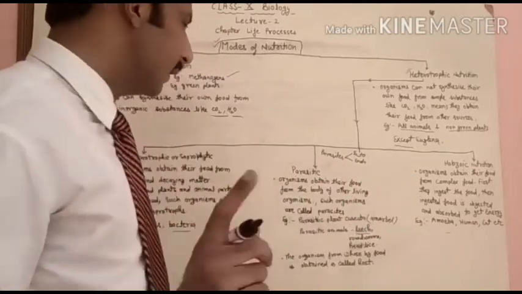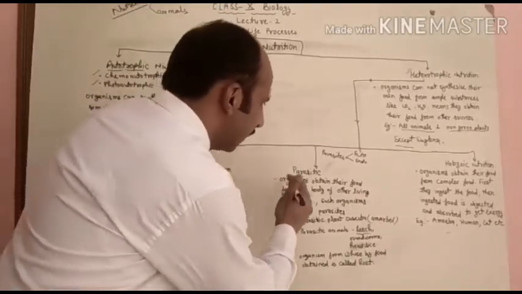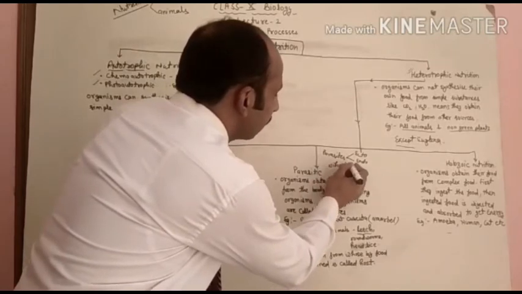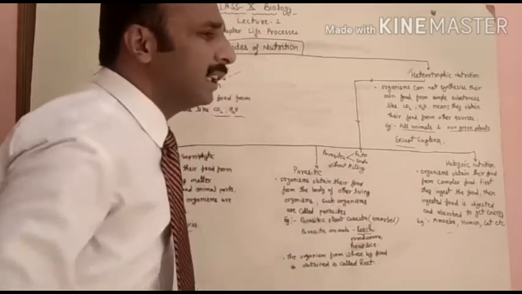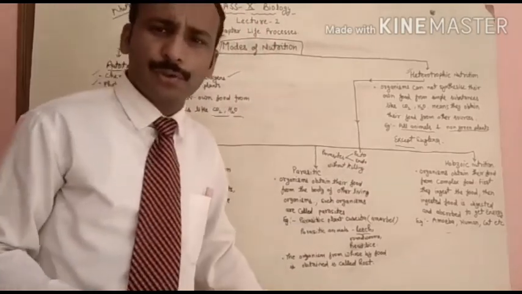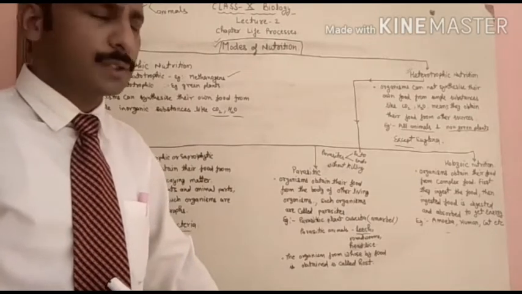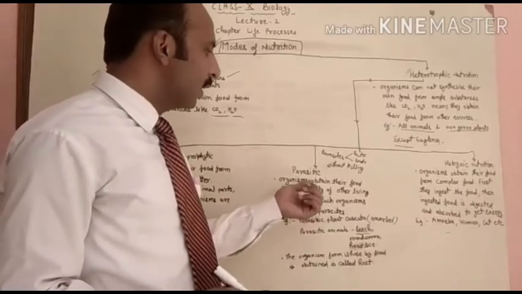One more thing is here, that parasites obtain their food from other living organism without killing. Without killing means there is no motto of these parasites to kill their host. ये अपने होस्ट को किल नहीं करना चाहते हैं, because they have to obtain their food from their host, so they don't want to kill the host.